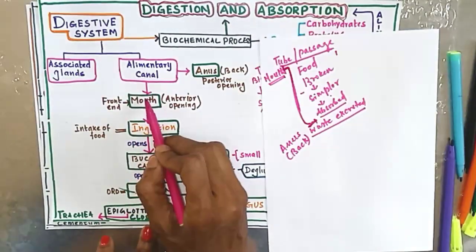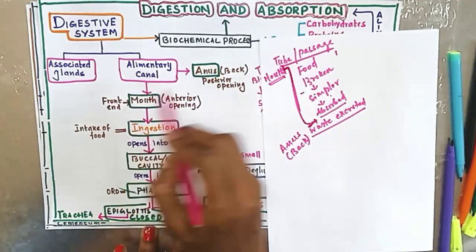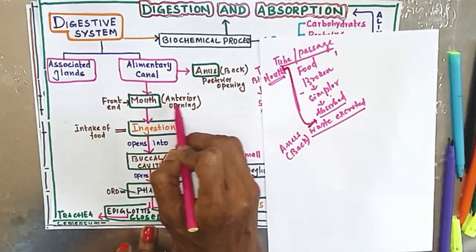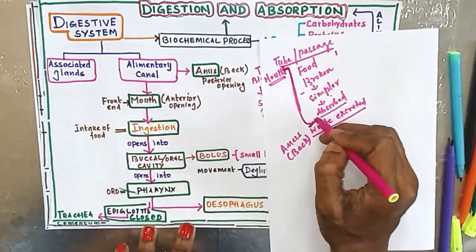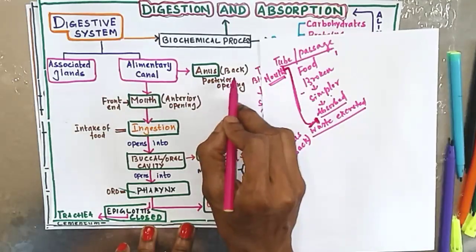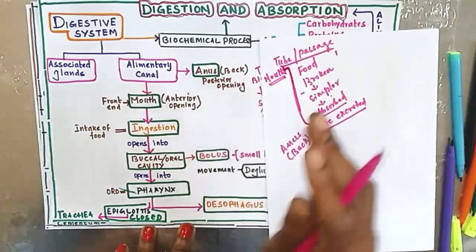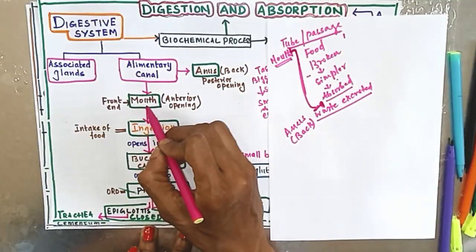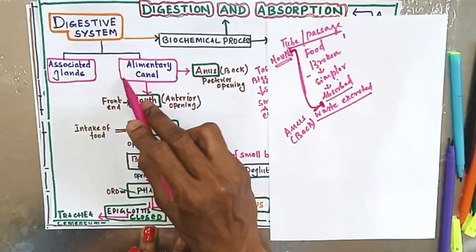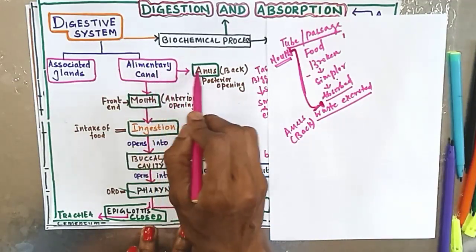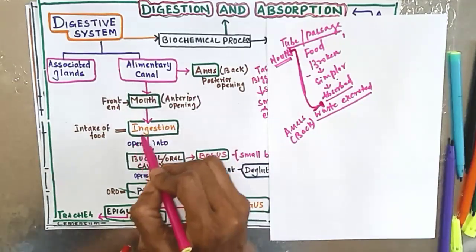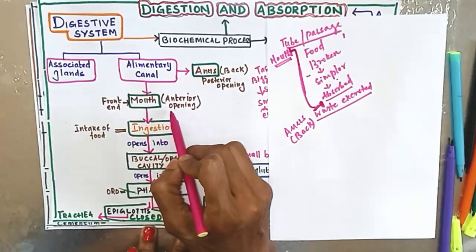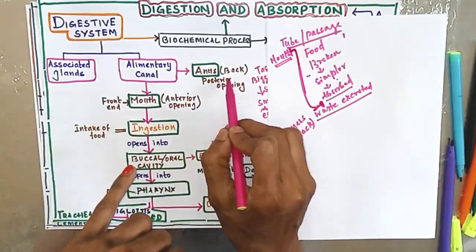Now I will explain it here. The alimentary canal has two ends, the front end and the back end. The front end is the mouth, or you call it the anterior opening. Anterior means front. The back end, that is the end of the alimentary canal, you call it the posterior opening. So two openings, mouth and anus. The food which enters through the mouth undergoes digestion and absorption inside the alimentary canal, then the waste is excreted out through the anus. This is one MCQ: the anterior opening of the alimentary canal is the mouth and the posterior opening is the anus.